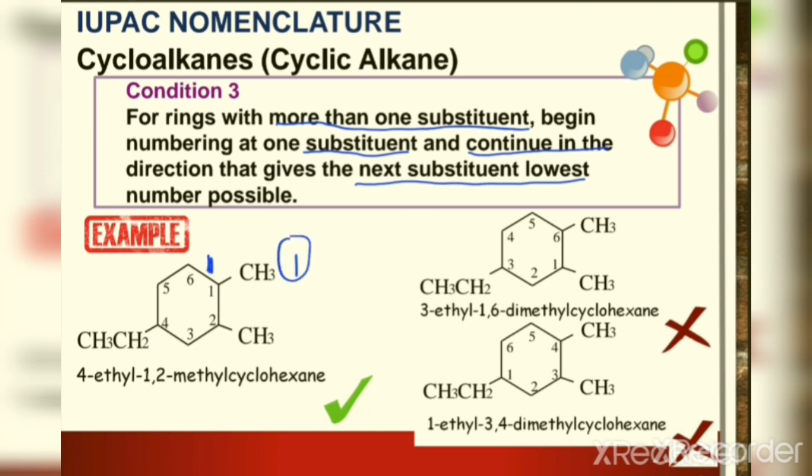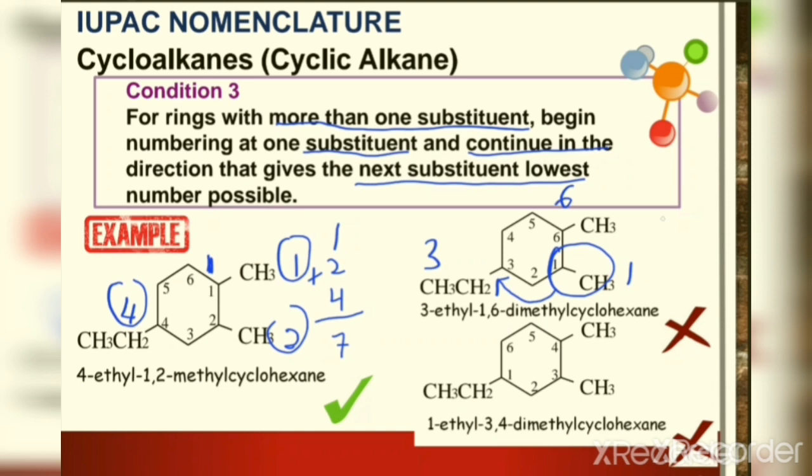So we have 1 here, 2 and 4. So 1 plus 2 plus 4, the total is 7, right? And then if we start numbering from methyl here and continue, methyl is carbon number 1, ethyl carbon number 3, methyl carbon number 6. If we add the numbers of the substituents, we will get 10.